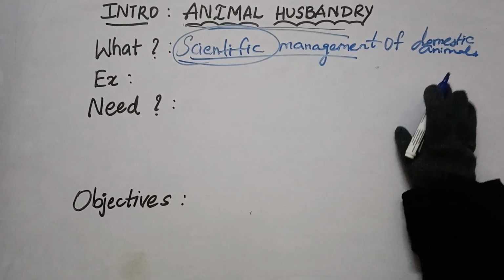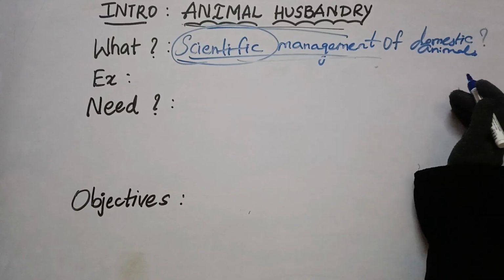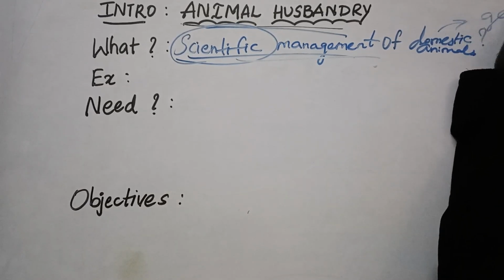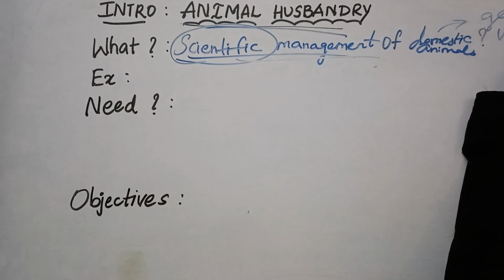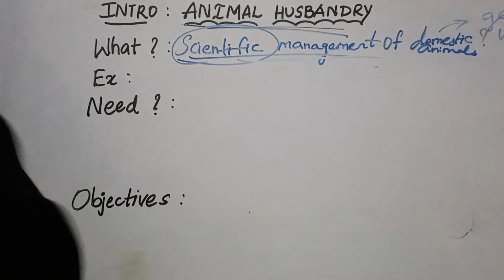So, scientific management of domestic animals for what? Why are we managing them? So, we have to take care of them for what purpose? So that we can get useful products from them. We can obtain useful products and services from them.